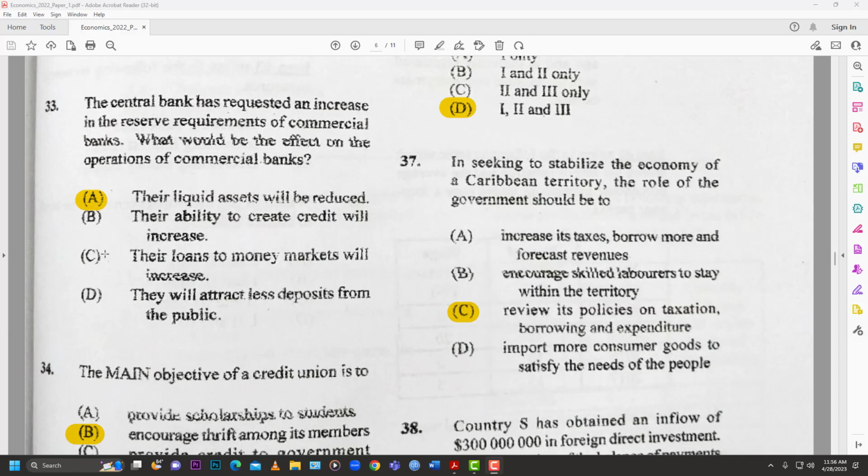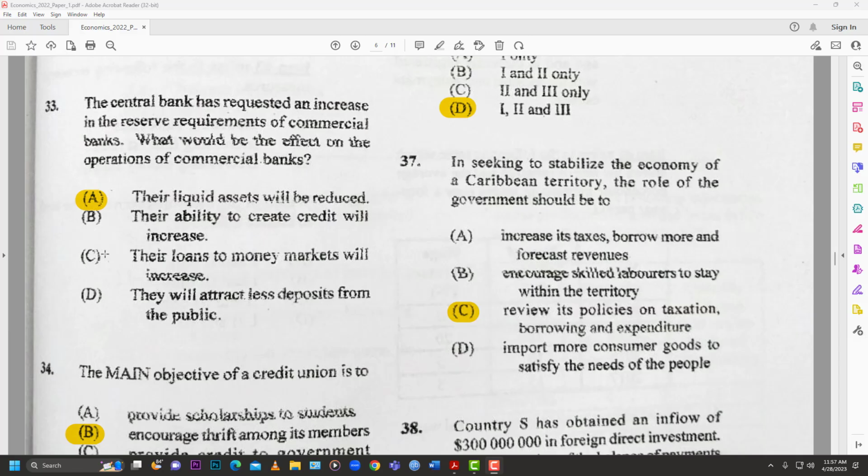Why did I choose A? Now, the reserve requirement is how much money the central bank requires a commercial bank to hold back. You have to hold back a certain amount of money. You cannot loan that out. You just hold that back just in case. So the higher the amount they have to hold back, that would reduce the amount they have access to lend to persons who are seeking a loan.